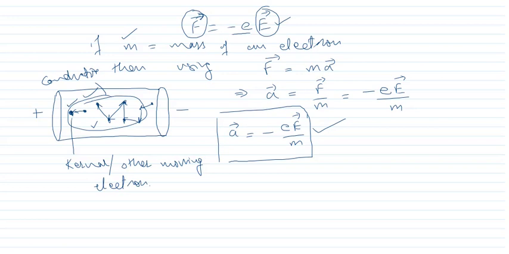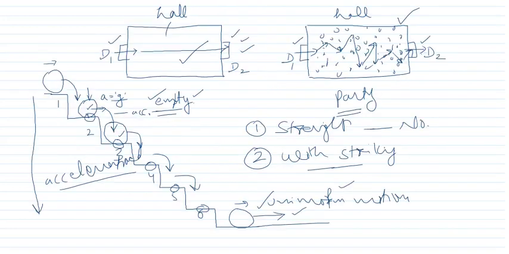What is the topic? Here we have understood that whenever we apply the electric field, then force will act, and because of this force the acceleration will be equal to minus eE upon m. This acceleration will be acting on all the electrons. Now if this is the acceleration, then what will happen to the velocity?